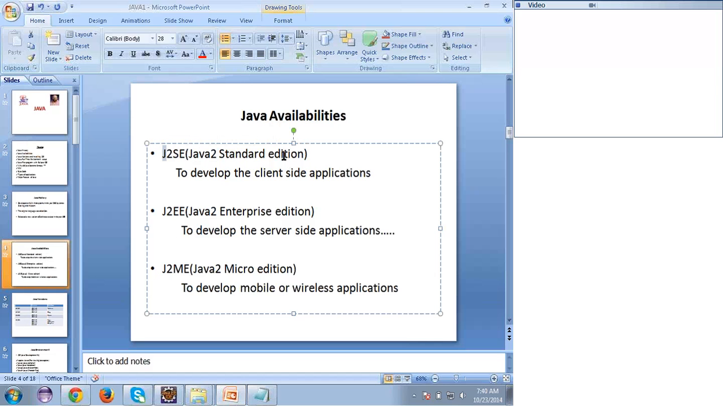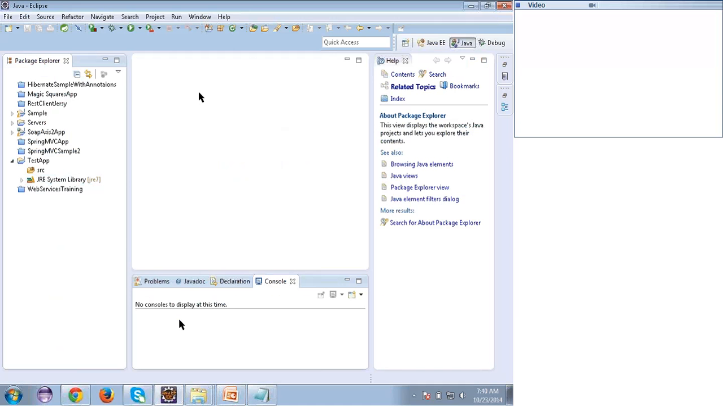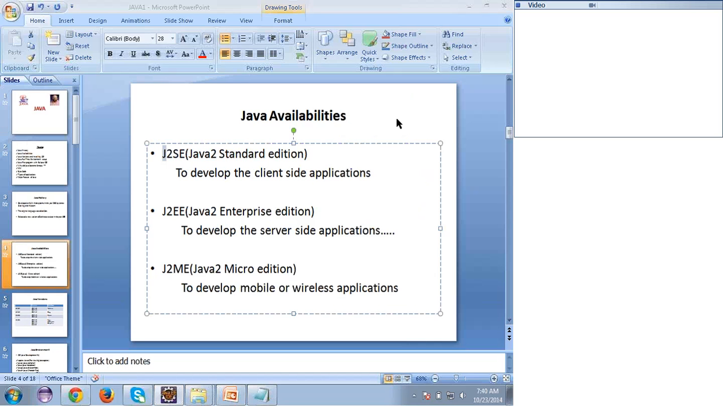right? See here, I have Eclipse, right? I'm using this application. This is a standalone application, right? These results I can't show to anyone. So you are seeing through the screen sharing, but no one can see the result, right? When I run the program or if I do anything. So this is called a standalone application. These types of applications I can develop by using J2SE.